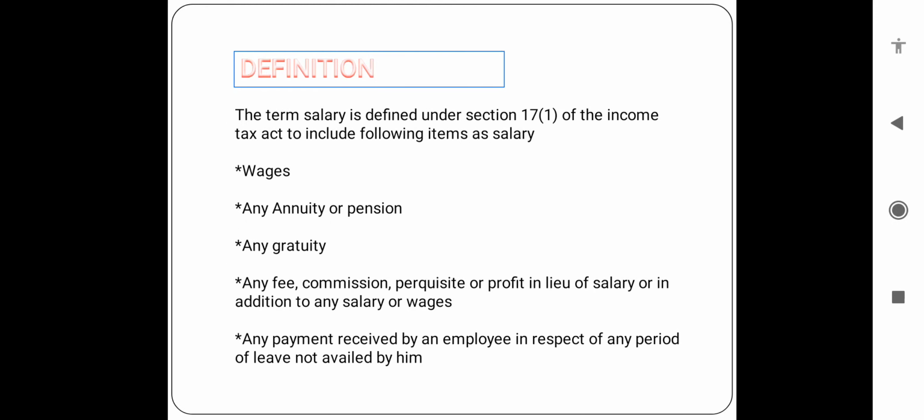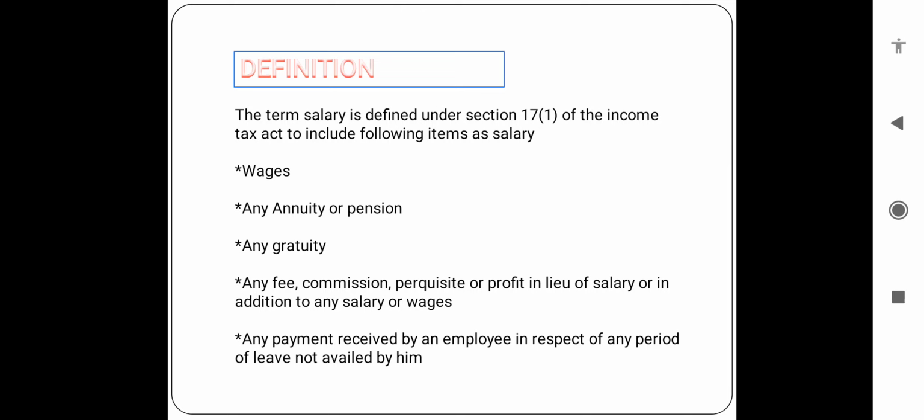The term salary is defined under section 17 subsection 1 of the Income Tax Act, which includes the following items as salary. Wages, that means daily basis salary is called wages, or any annuity or pension.